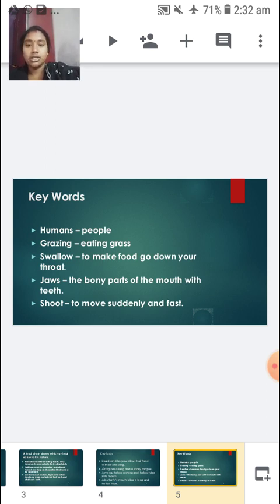So let me repeat all the keywords. Children, do take it down in your old notebook and start revising the lesson.